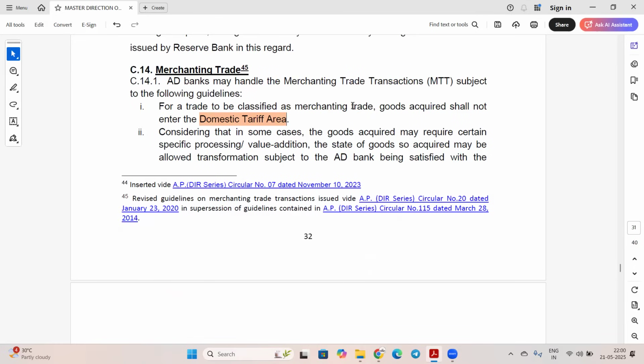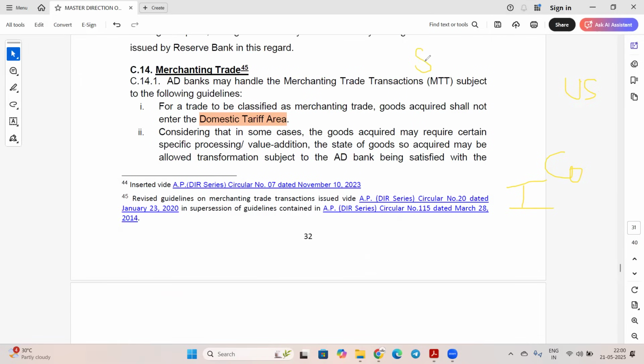That dealing will happen from, suppose India is the country, and in India one company is there. Okay, and this company is dealing with the US. So what will this Indian company do?